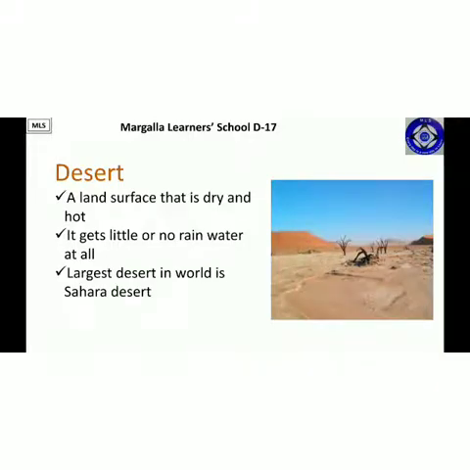The largest desert in the world is known as Sahara Desert, and this must be on your fingertips as it can be asked in any objective, or it is general information which you must be aware of. The largest desert in the world is the Sahara Desert, while Gobi is the largest desert in China. The largest desert of China is Gobi.